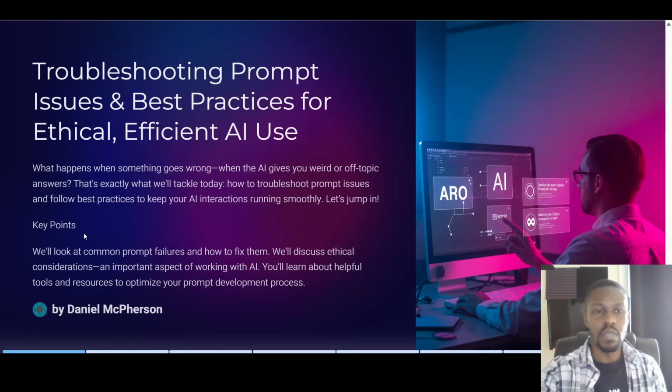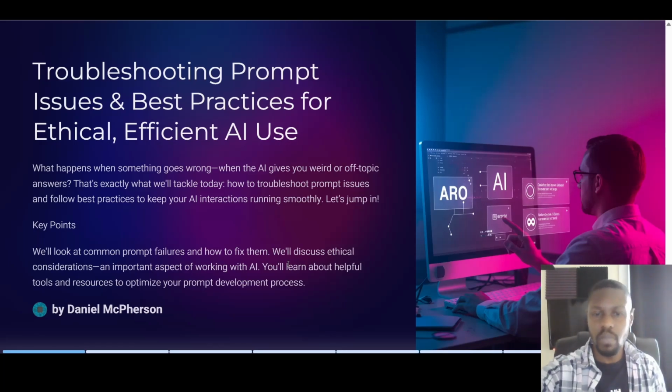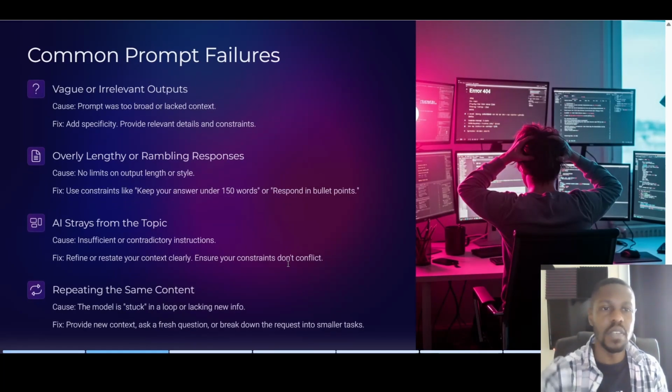So let's jump in. We're going to look at some key points such as common prompt failures and how to fix them. We'll discuss ethical considerations also, which is an important aspect of working with AI. And you'll learn about helpful tools and resources in order to optimize your prompt development process. Let's get into it. So, common prompt failures: vague or irrelevant outputs.